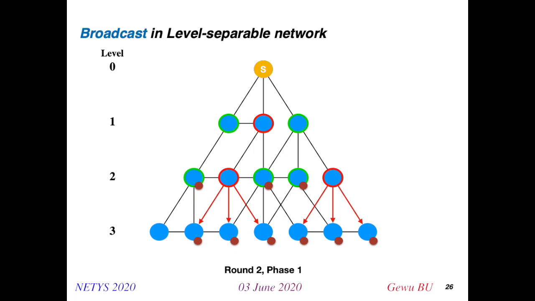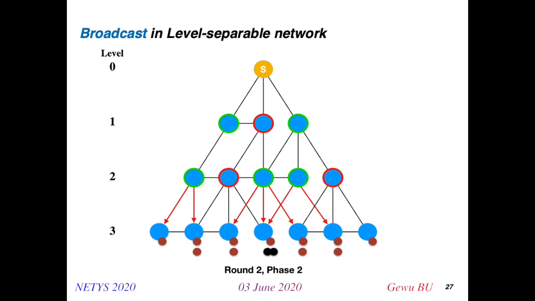At round 2, phase 1, the red nodes in level 2 wake up and send the message to level 3. And finally, at round 2, phase 2, the green nodes wake up and send their message to level 3. This time, we do have a collision at the middle node in level 3.